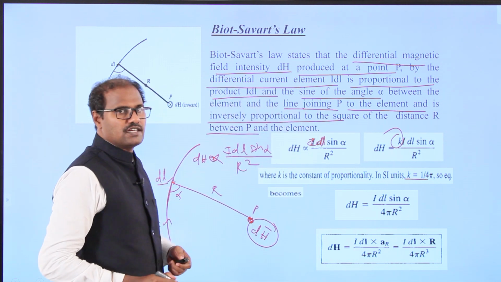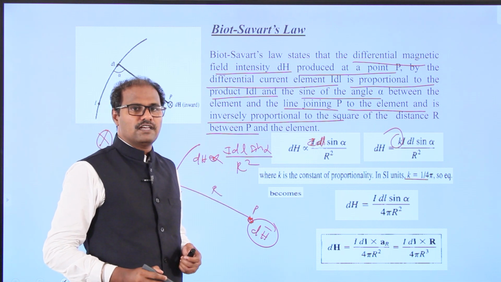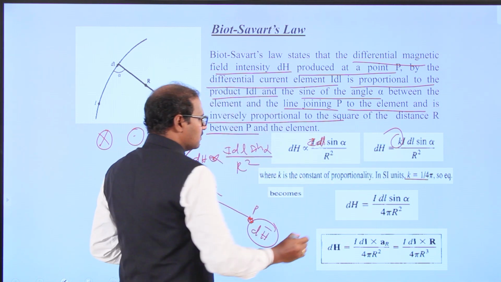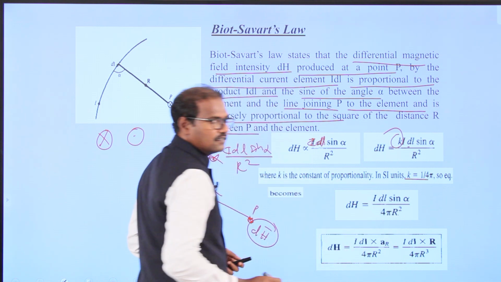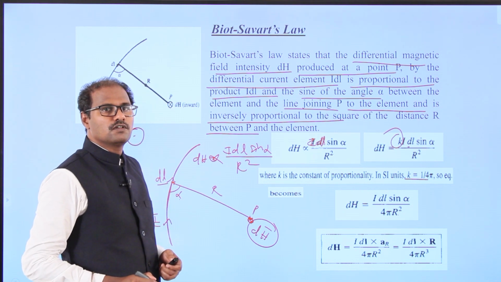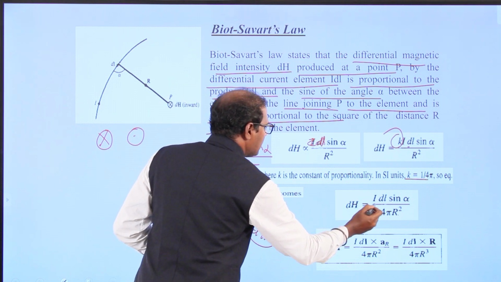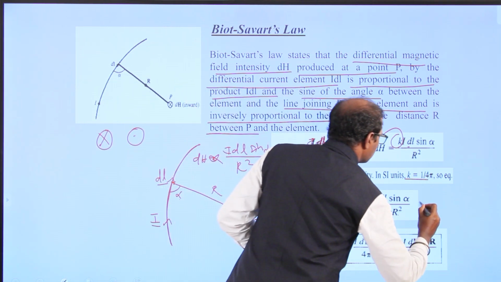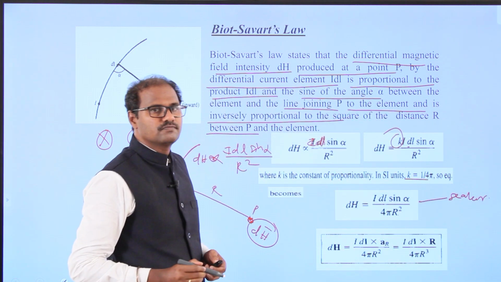We can use mu actually, because the permeability should come in, but here I am using K equal to 1 by 4 pi as the constant of proportionality. So the above equation becomes dH is equal to I dl sine alpha by 4 pi r squared. This is called the scalar form, the magnitude.